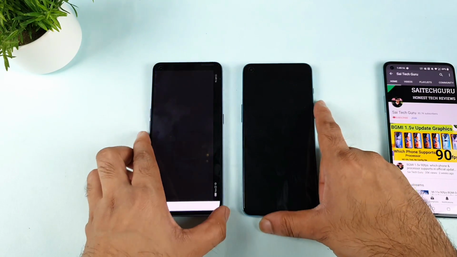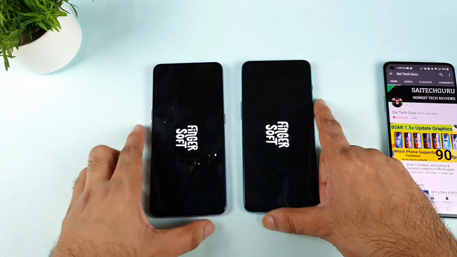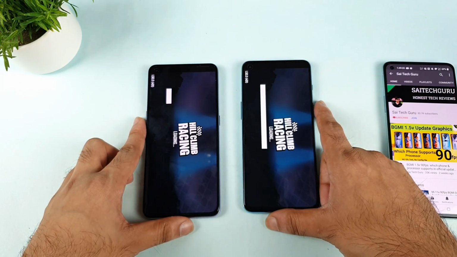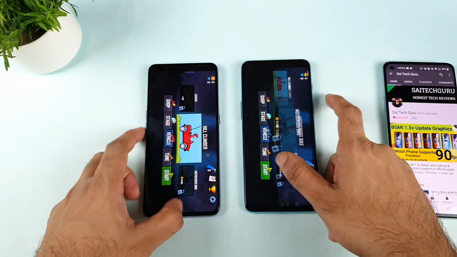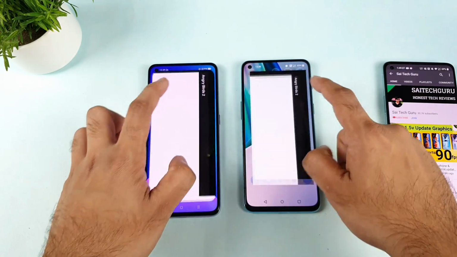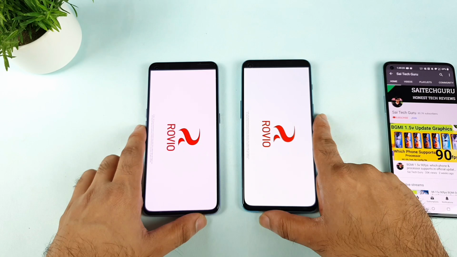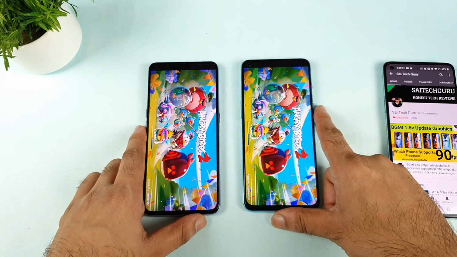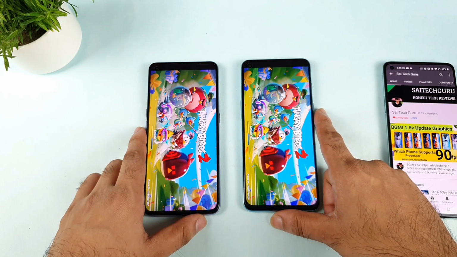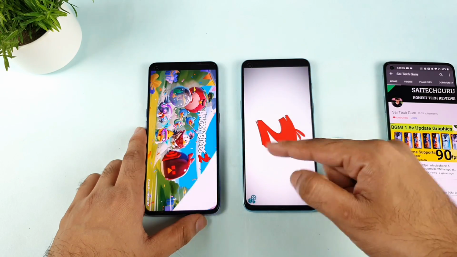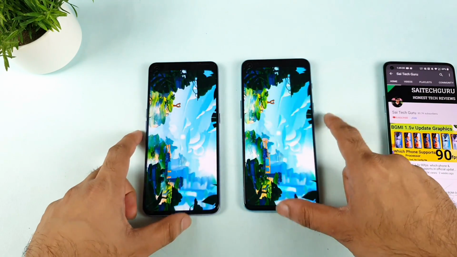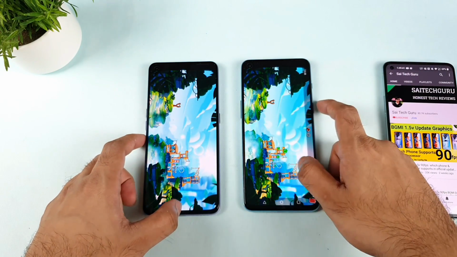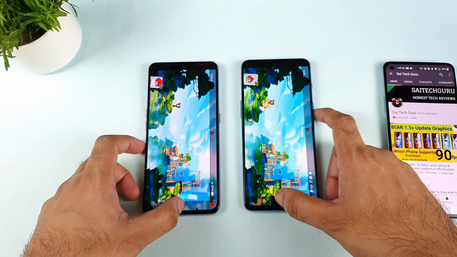Next is Hill Climb Racing. Let's see. So OnePlus Nord 2, I think it's doing a better job. The OnePlus Nord 2, you can see friends clearly. Not bad. The OnePlus Nord 2, yes. So next is Angry Birds. Angry Birds, I think OnePlus Nord 2 maybe. Yes, as you can see the difference. OnePlus Nord 2 did open Angry Birds first, then the Realme X7 Pro. Not bad. And now let me try to go back to the home screen.